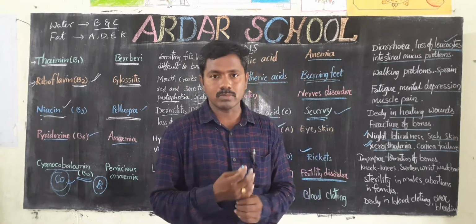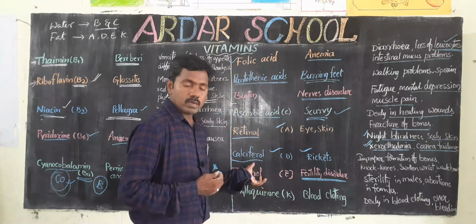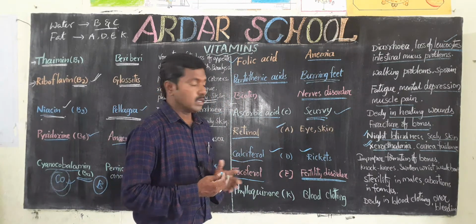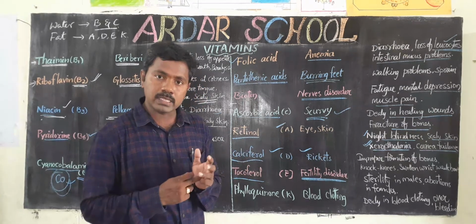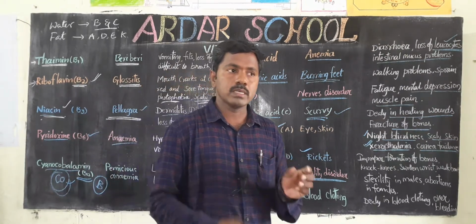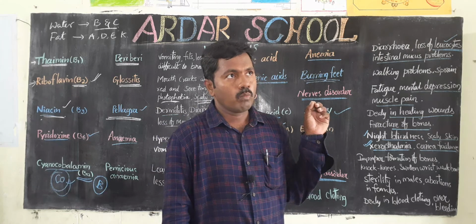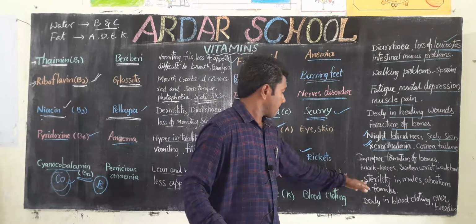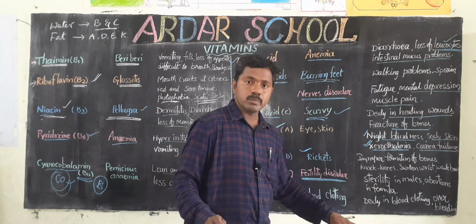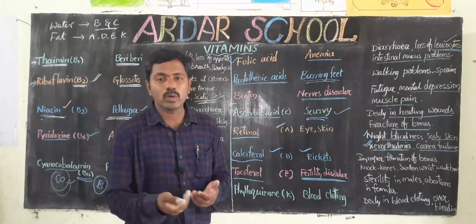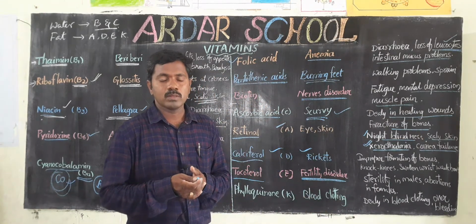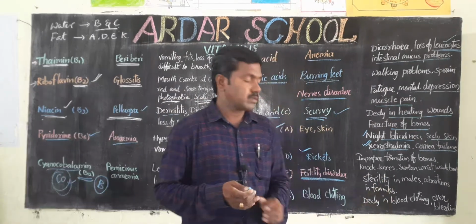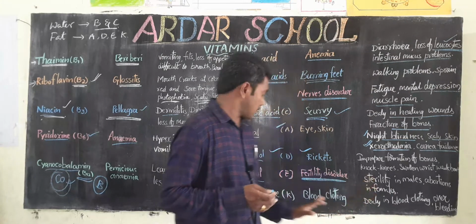Those are the symptoms of tocopherol, vitamin E. Sterility in males means sperm cells are not working in the proper way, and abortion occurs in females. That is the main reason.